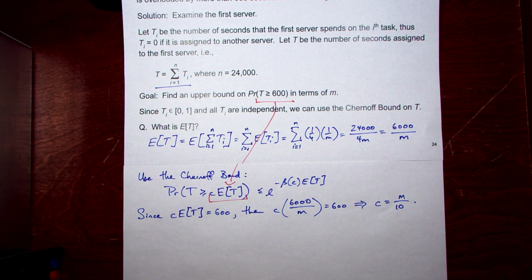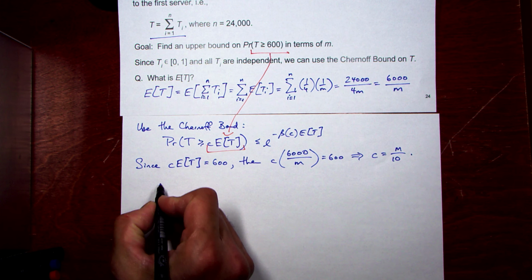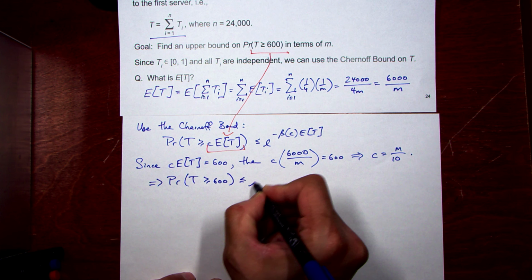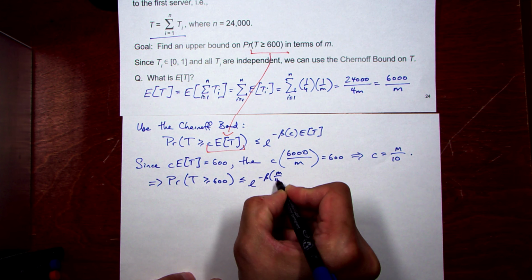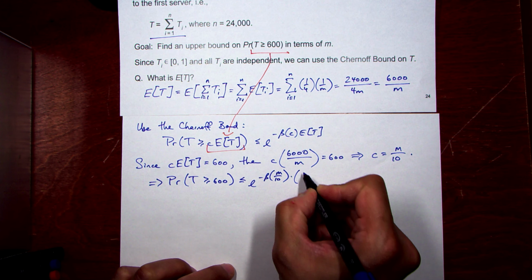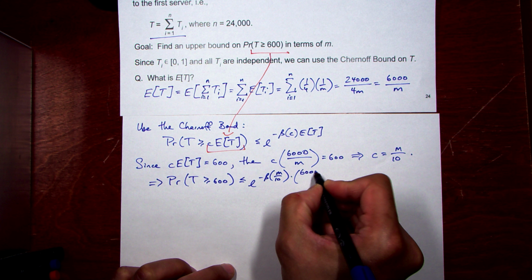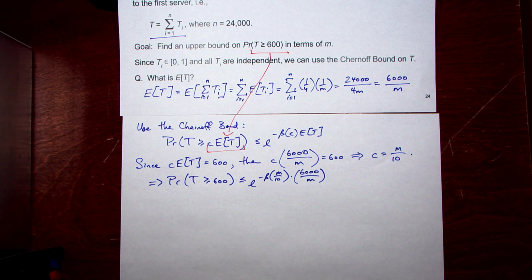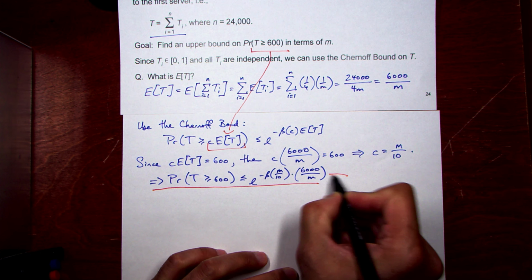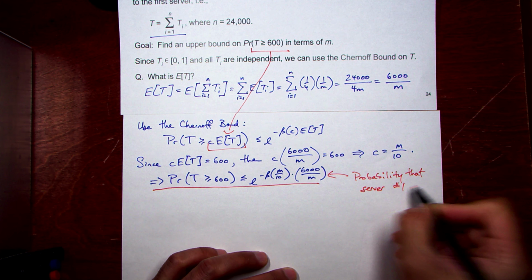Now we can back substitute. The probability that T is greater than or equal to 600 is less than or equal to e to the minus beta of m over 10 multiplied by 6,000 over m. Pausing for a second, this is the probability that server number 1 is overloaded.